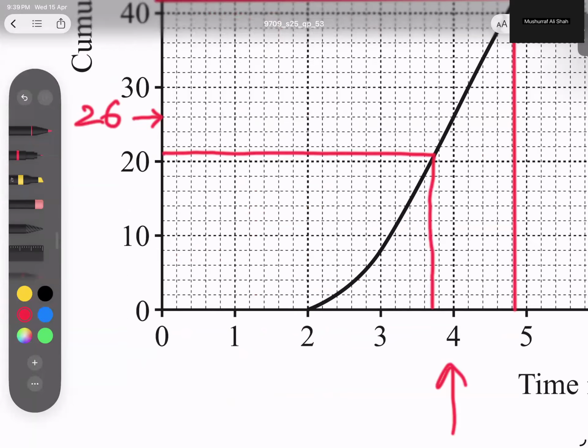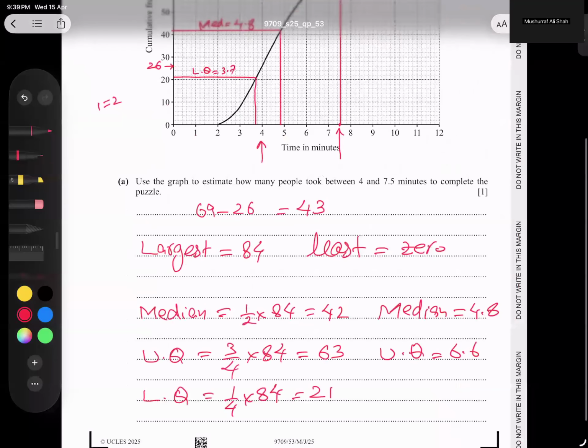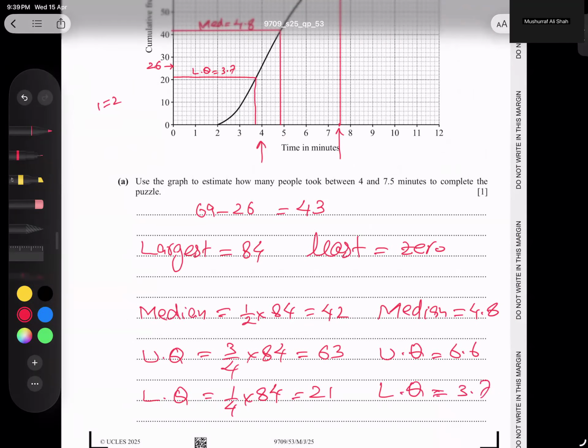If you look carefully, it is not exactly a whole number, it is coming in the middle, and I'm getting 3.7. So I think this point is very clear. The low quartile is 3.7. I think all these values are understood, how I got them, and these values can vary a little bit. For example, 3.7 or 3.8, no problem. But here only, I think the remaining values are very accurate, though the chances are still there.